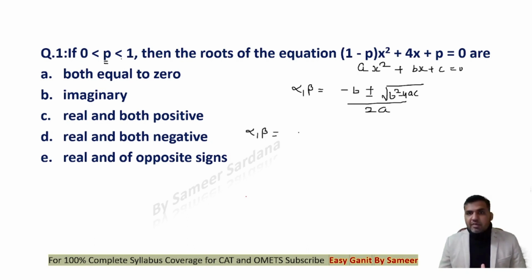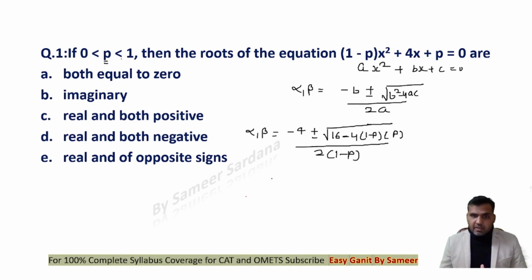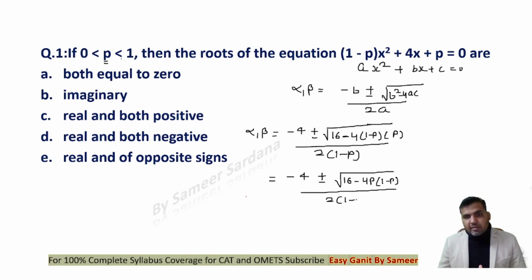Alpha, beta will be minus b, the coefficient of x, you can see is 4 in the given equation, plus minus root b square, the coefficient of x square, that is 16, minus 4 times a, that is 1 minus p, coefficient of constant term, that is p, divided by 2 times a, which is 1 minus p. Now this is minus 4 plus minus root 16 minus 4p into 1 minus p divided by 2 times 1 minus p. You see this, guys, here?